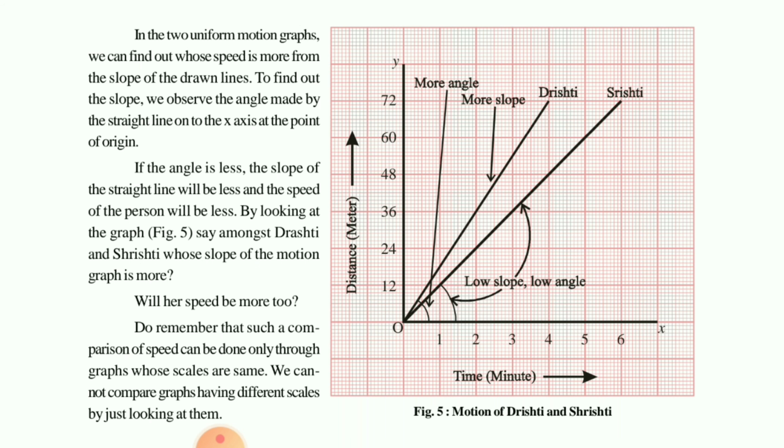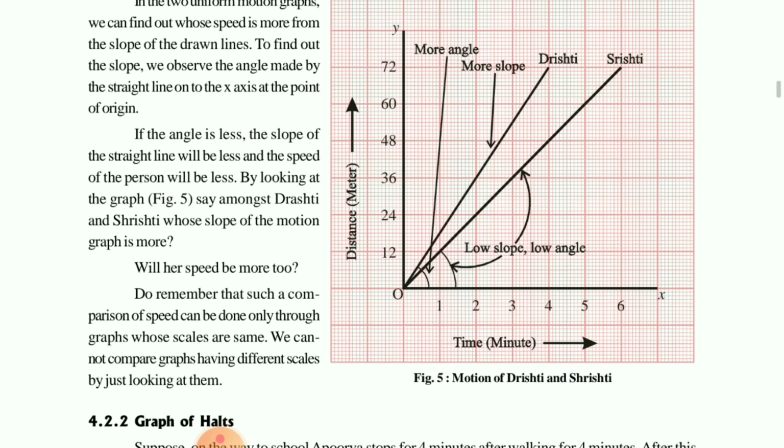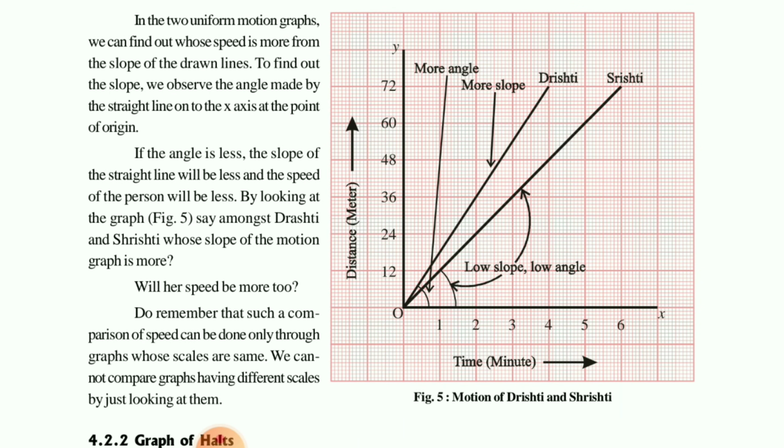They have different angles, quite different from each other, but both are uniform motion only, because both have one straight line. We have two uniform motion graphs because we are talking about two different persons who traveled from one point to another at a constant speed.